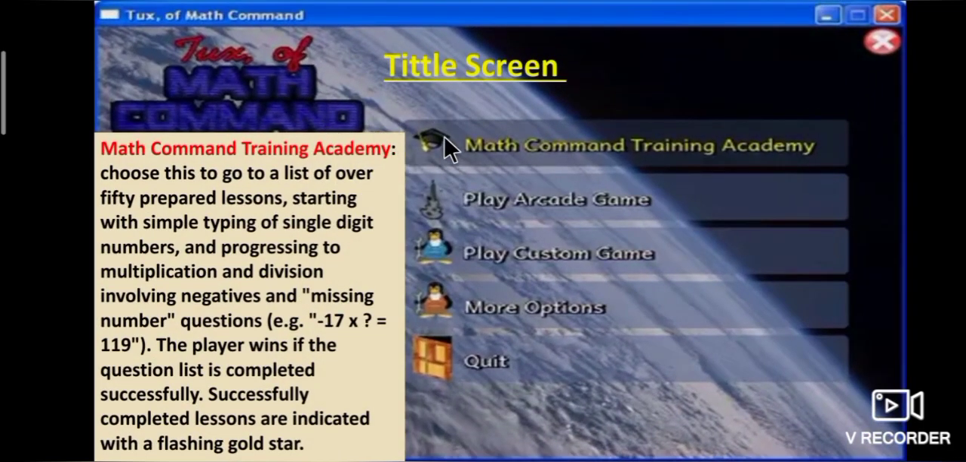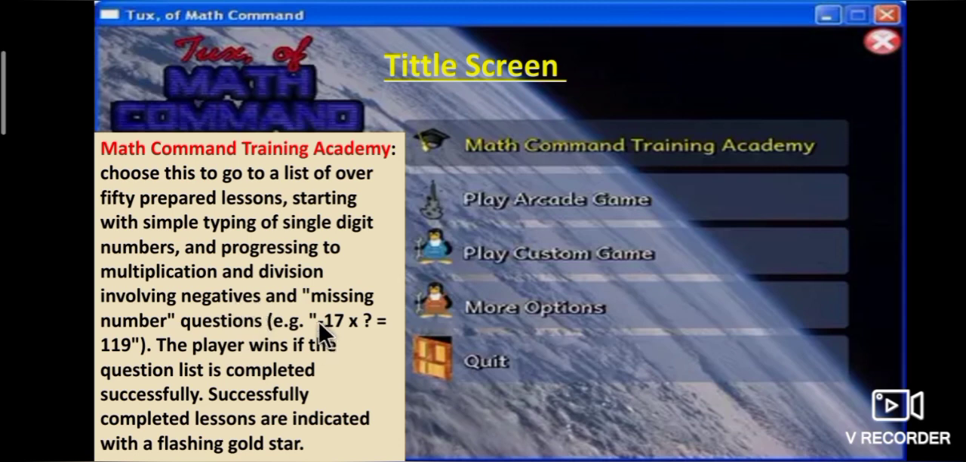Now we will learn about the title screen in TuxMath. First option, Math Command Training Academy. Choose this to go to a list of over 50 prepared lessons starting with the simple typing of single digit numbers and progressing to multiplication and division involving negatives and missing number quotients.